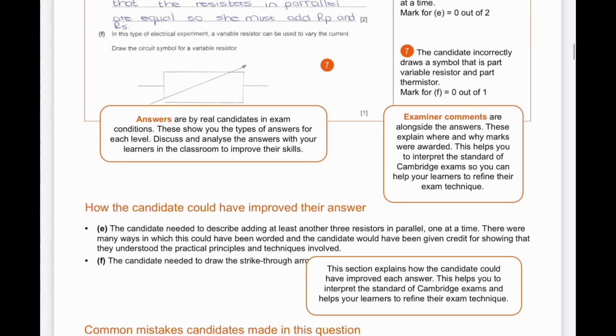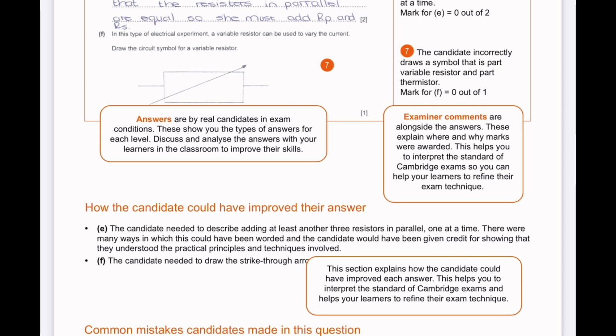Answers are by the real candidates in exam conditions. These will show you the type of answers for each level. For each level, we'll be given different answers from different candidates. Discuss and analyze the answers with your learners in the classroom to improve their skills. The examiner's comments.